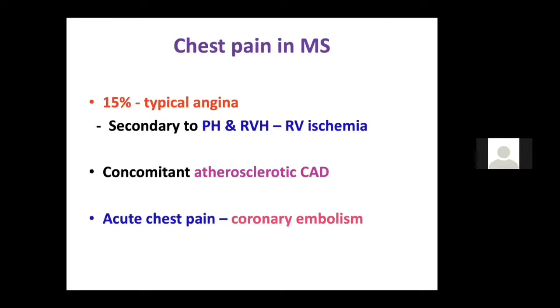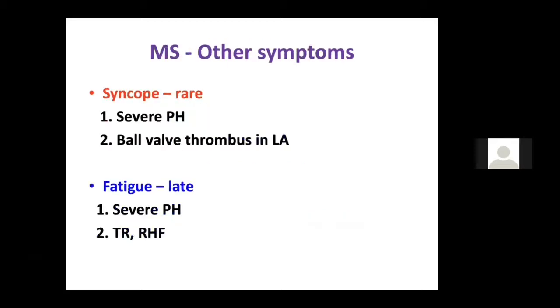As I told you, chest pain in mitral stenosis is seen in 15%. It is most commonly due to RV ischemia. Also due to atherosclerotic coronary artery disease, which is not very common in mitral stenosis compared to aortic stenosis. 50% of the patients with aortic stenosis can have coronary artery disease, which is less common in mitral stenosis. Also, coronary emboli is seen only in 1%, so you should tell this in the end as the cause of chest pain. Other symptoms like syncope are very rare.